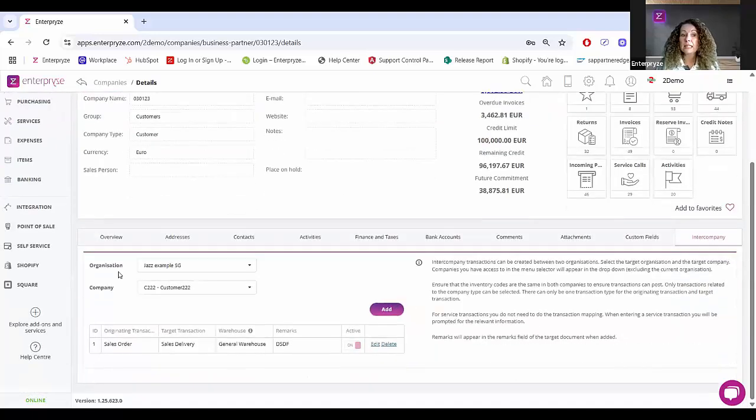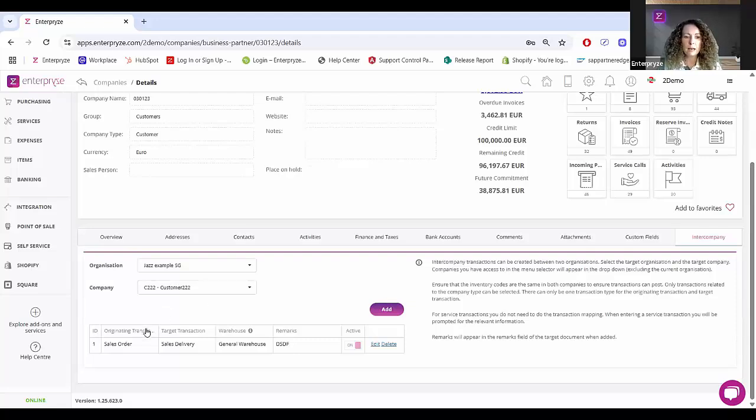You can see here that I've already selected another organization to update. So my target organization. I've selected my target company. In this case, it happens to be another Euro customer within that target organization. It could, of course, be a supplier, because you might be actually taking a sales order through to a purchase order or whatever. So if you want to update information from one organization to another between customer and supplier, you can also select the company to utilize that.